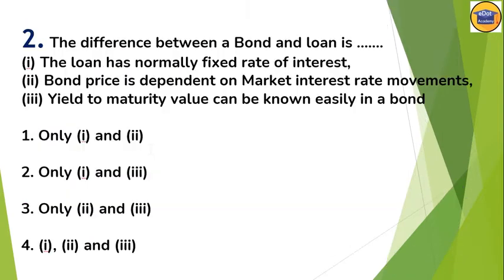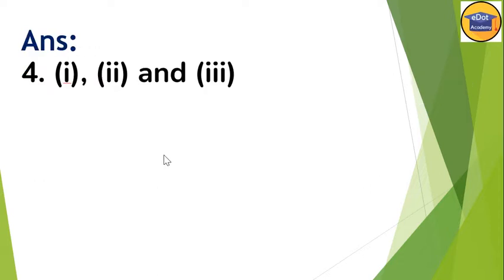Okay, now question number 2. What is the difference between a bond and loan? So options are here. Loan has normally fixed rate of interest, this is correct. Bond price is dependent on the market interest rate movement, this is also correct. Yield to maturity value can be known easily in a bond, yes, this is also correct. That means all three are correct regarding the difference between bond and loan. So option 4 is correct here.